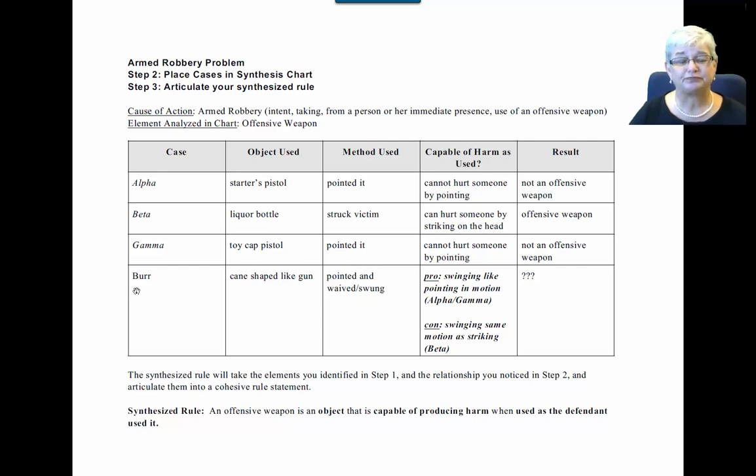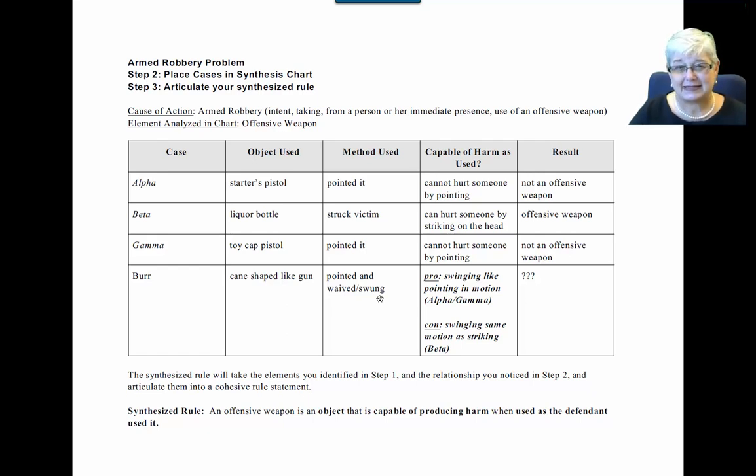Okay, so in our case, Burr had a cane shaped like a gun. He pointed it and waved it and swung it. So as far as capable of harm, as used, in his favor, swinging is like pointing in motion. So if you're going to swing something, you've got to point it first and then just move it from side to side. And so you could say that this swinging is really just pointing in motion. And if we're not going to penalize someone for having an object that they point, we shouldn't penalize them for having one that they swung.